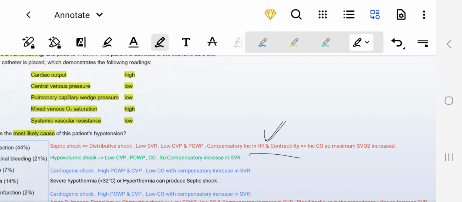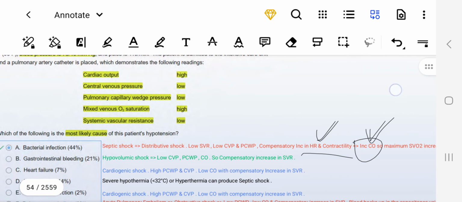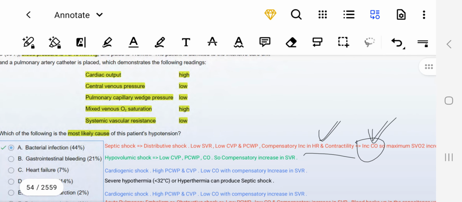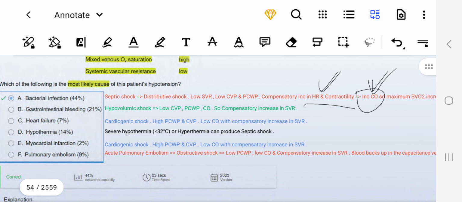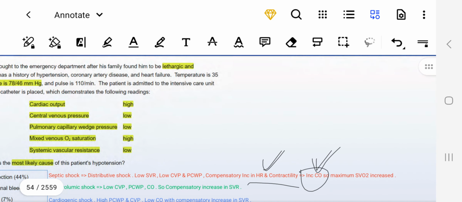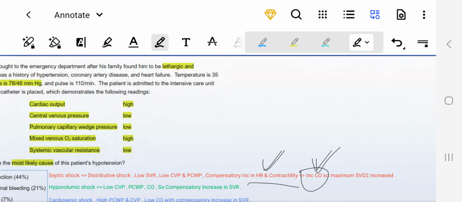Now if there is increase in cardiac output, remember in this distributive shock there is increase in cardiac output, while in other shocks there will be decrease in cardiac output, right? There will be decrease in cardiac output. This is important, remember this for MCQ. So let's say if there is increase in cardiac output, so there will be less time.